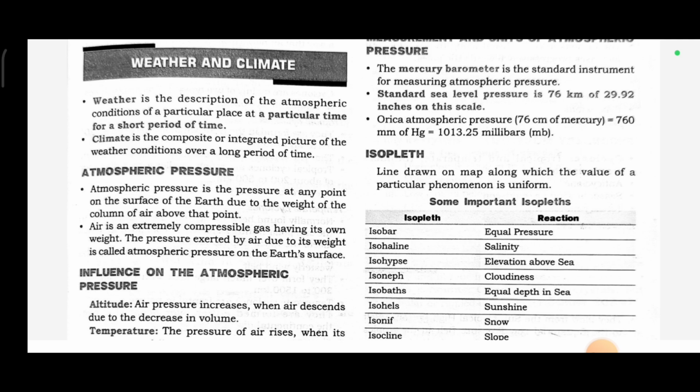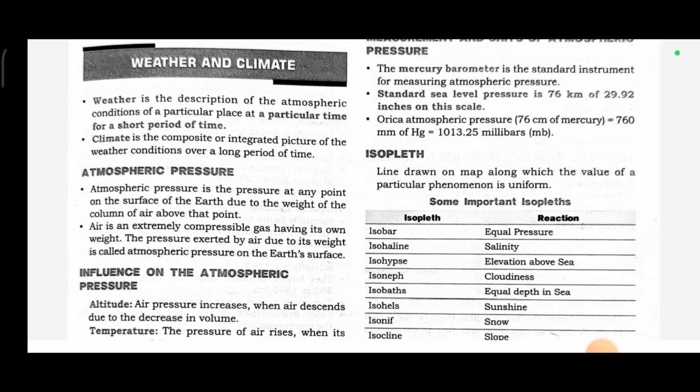Atmospheric pressure. Atmospheric pressure is the pressure at any point on the surface of the earth due to the weight of the column of air above that point. Air is an extremely compressible gas having its own weight. The pressure exerted by air due to its weight is called atmospheric pressure on the Earth's surface.